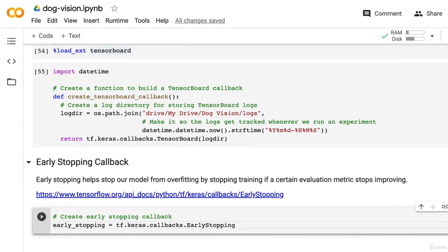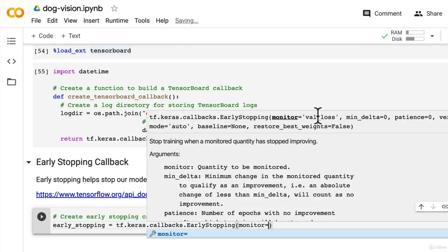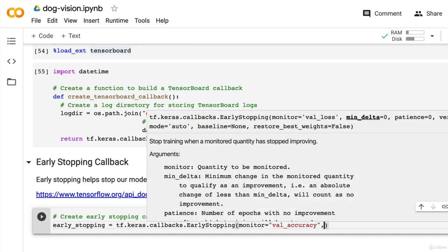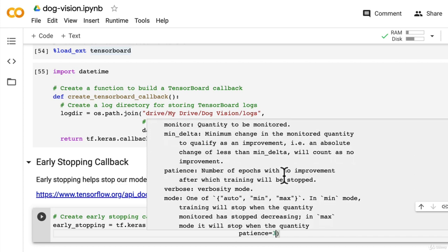early stopping. Wonderful. And we want it to monitor, so these are the parameters we pass it. By default, it monitors the validation loss. So we're going to see this in a second when we run a model, but we might choose validation accuracy. Now you could choose validation loss if you want, but we're going to choose validation accuracy. And we're going to give it a patience value of 3. What is patience? Number of epochs with no improvement after which training will be stopped.